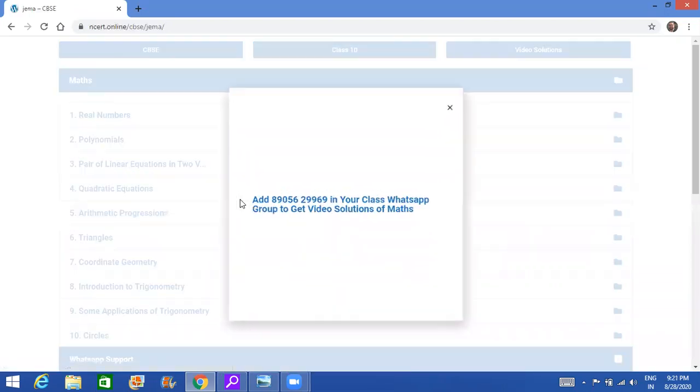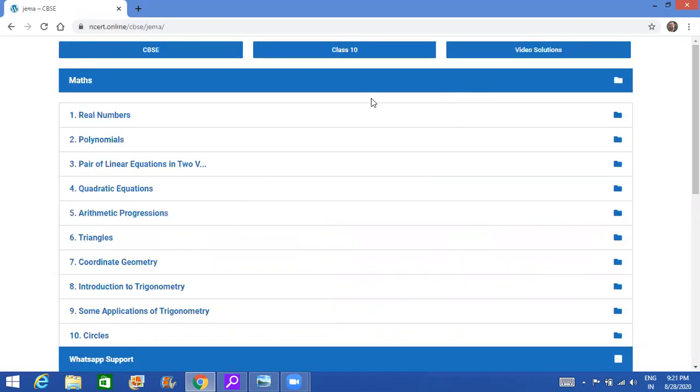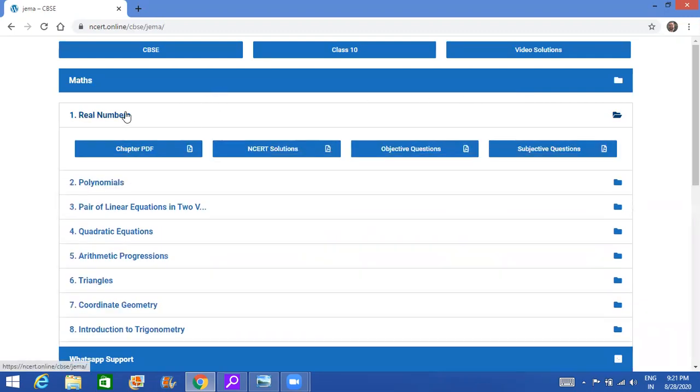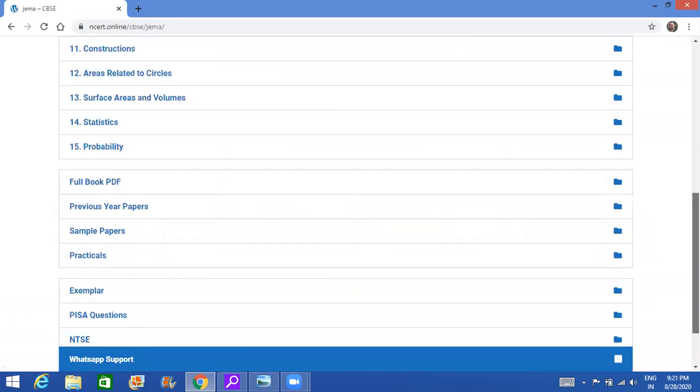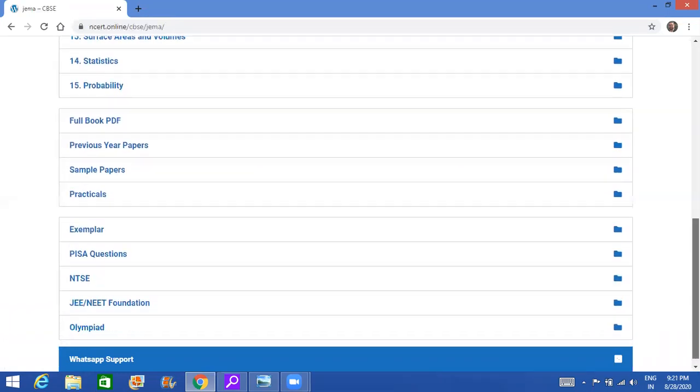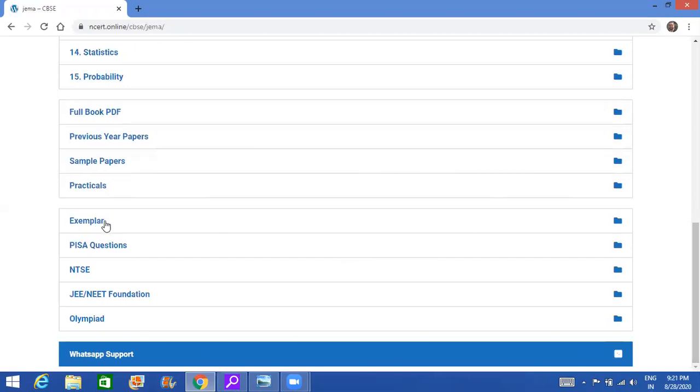So I'm going to class 10 right now. When I'm going to class 10, I have selected maths. In maths, you have these chapters, and when you click on these chapters, you will get the chapter PDF, the NCERT solutions, objective solutions, and subjective questions. Really awesome collection of questions. You get everything at one place. You also have previous year's papers, sample papers, the practicals, exemplar, all these questions solved right here.